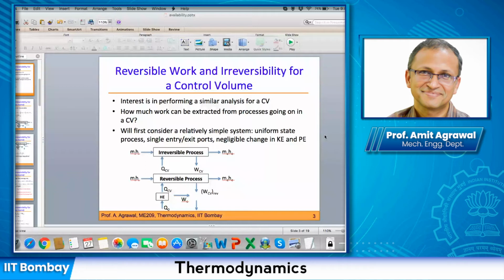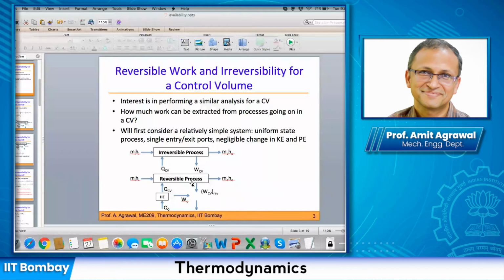Yeah, so I added this heat engine just to tell you how we can make this process reversible. So now you can see that everything in this situation has become reversible, because we are adding heat to this reversible heat engine. And of course, we are saying that everything inside this control volume is reversible.